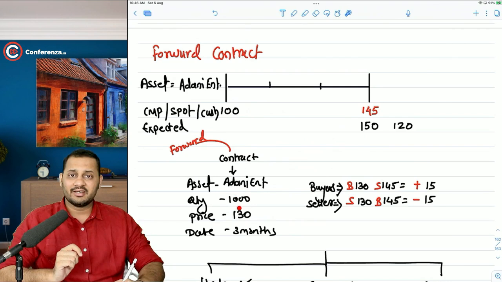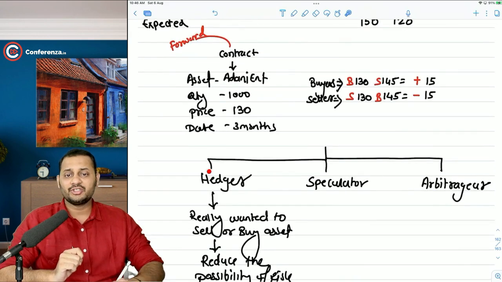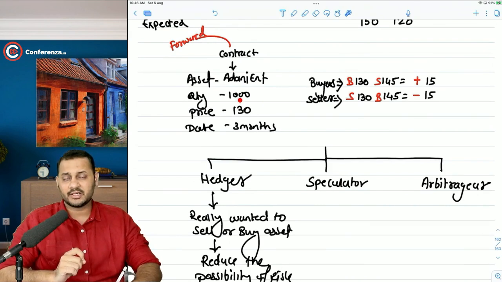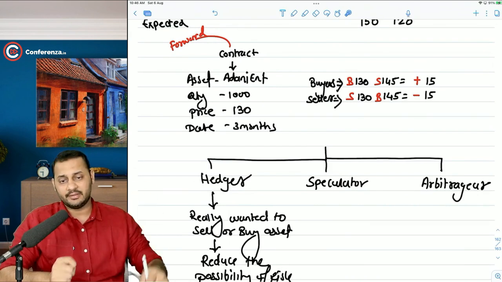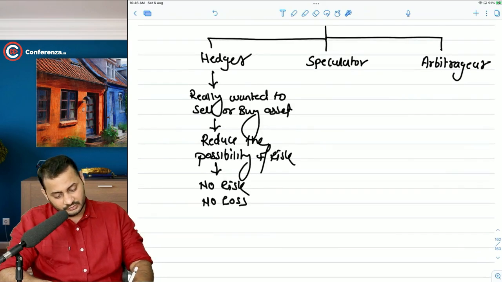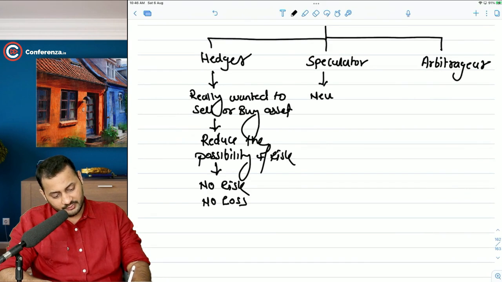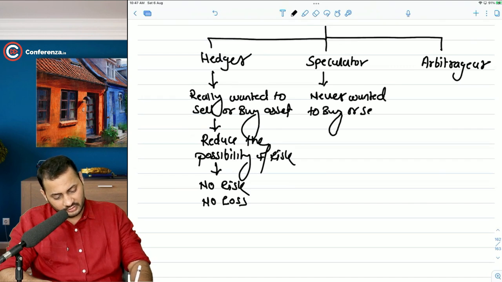Obviously, when you take the risk, you will have the losses as well. The gain is also possible, the loss is also possible. So the hedger was using this market to avoid the loss. Speculator means playing in this market for a possible gain. If you are a speculator, that means you never wanted to buy or sell the stock.